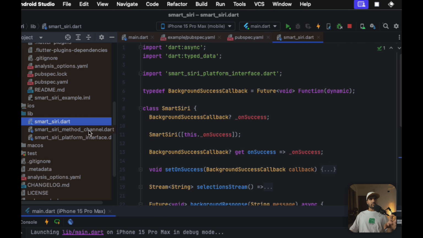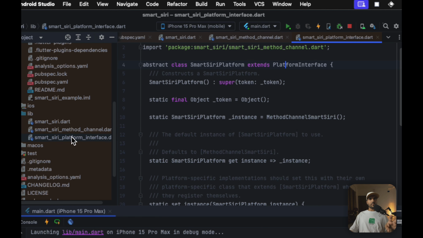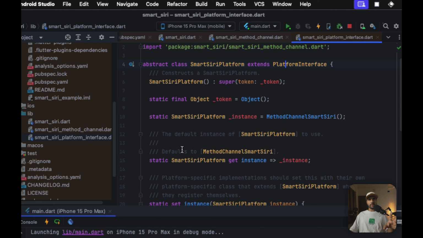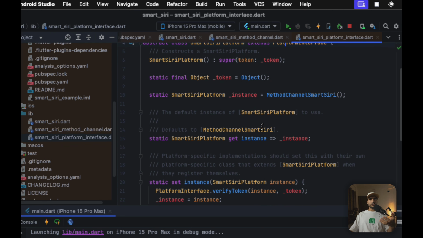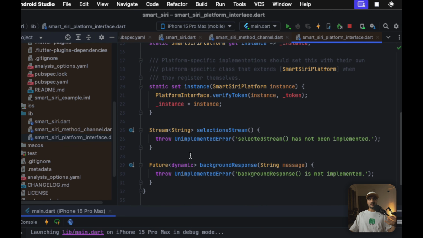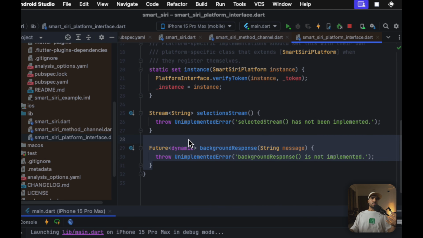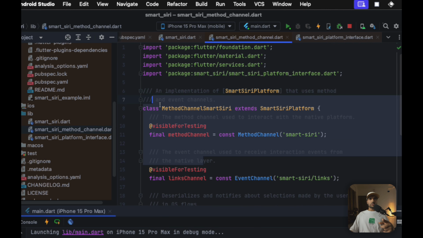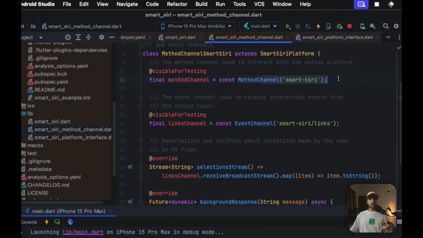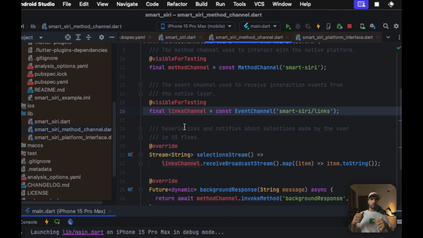As you can see, we have our method channel implementation over here, and we have our interface, the abstract class, written over here. The abstract class basically just shows us what methods we have, for example the stream and background response, that we need inside our method channel because we are implementing our interface over here. We have the method channel for Smart Siri and for our Smart Siri links. Basically, the links channel is used to stream out all of the messages that we will be getting after calling our app intents.